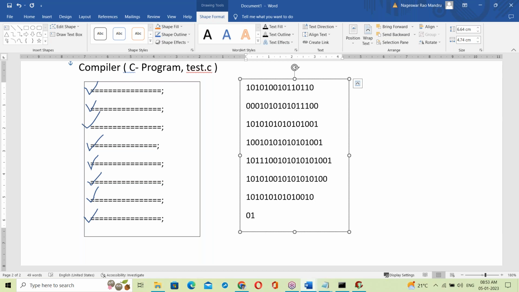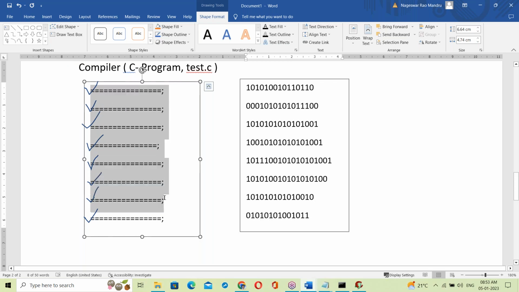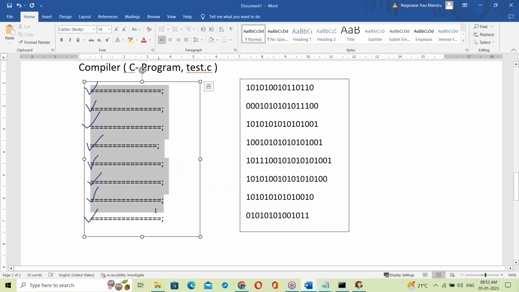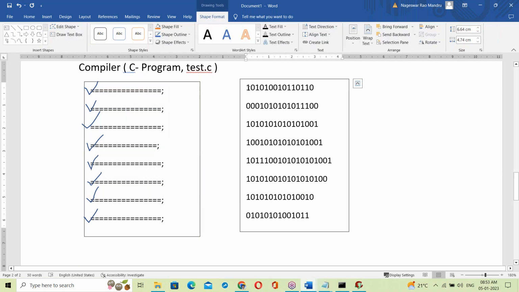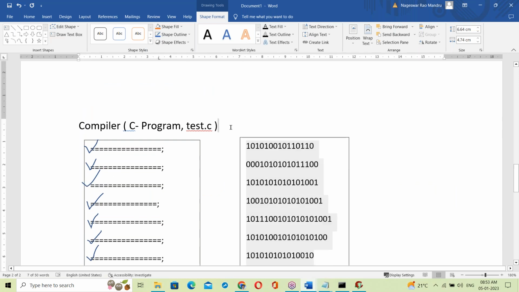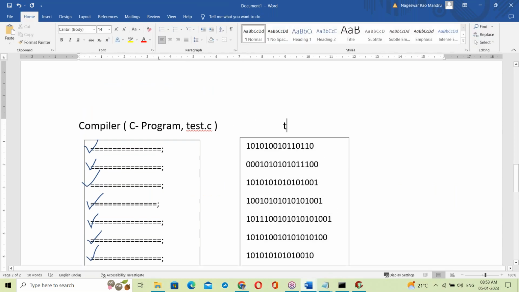The code converts into binary format and is written to another file. This complete source code, test.c, the C program, converts completely into binary format and is written into another file. This file is called an exe file. Test.exe is generated. Exe means executable file, ready to execute. Now this exe file is given to the processor. The processor takes that exe file and executes it, generating the output.